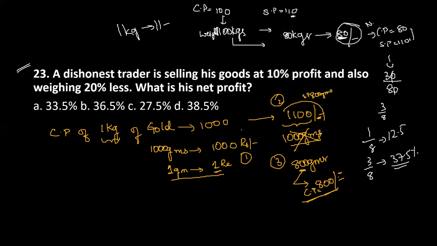Now you are trying to find out the total profit percentage. So what is the profit here? How much is the profit? What is the profit amount? Cost price is 800, but selling price is 1100. What will be the profit then?